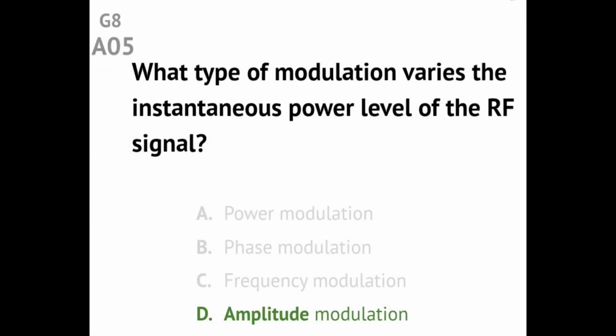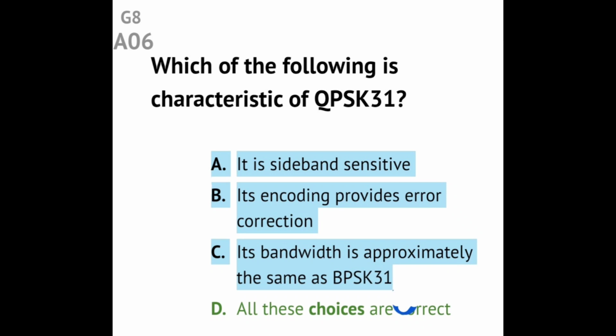Question G8A05 What type of modulation varies the instantaneous power level of the RF signal? Answer: amplitude modulation. Question G8A06 Which of the following is characteristic of QPSK31? Answer: all these choices are correct. Which is: it is sideband sensitive, its encoding provides error correction, its bandwidth is approximately the same as BPSK31.